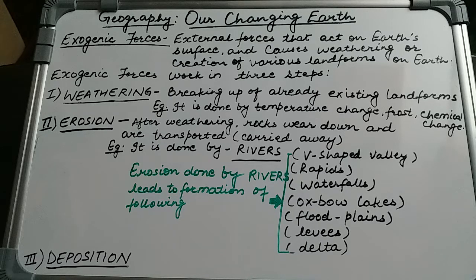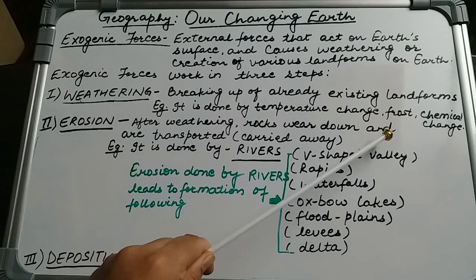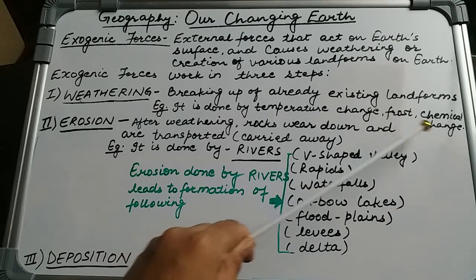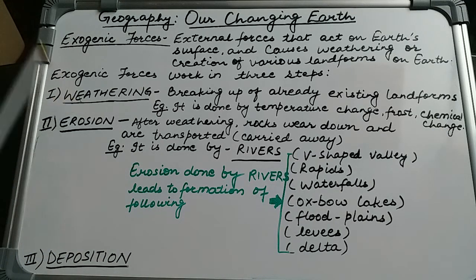The exogenic forces basically work in three steps. Weathering is done first, then erosion is done, and ultimately the deposition of eroded material is done. Weathering is the breaking up of already existing landforms, you can say a rock. When it breaks down due to temperature change or frost, that is the freezing process or ice, or due to any other chemical change, then the process is called weathering.